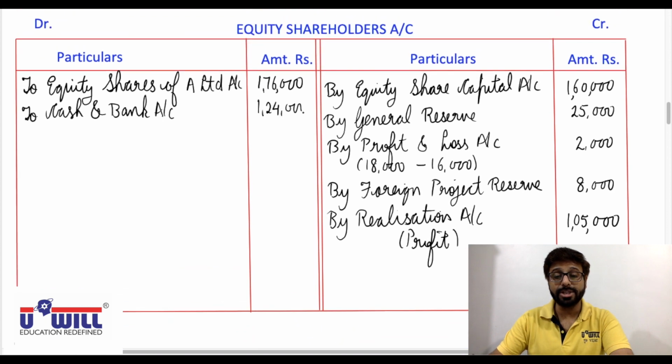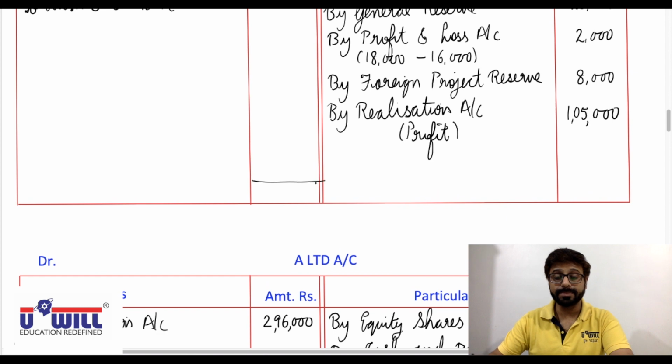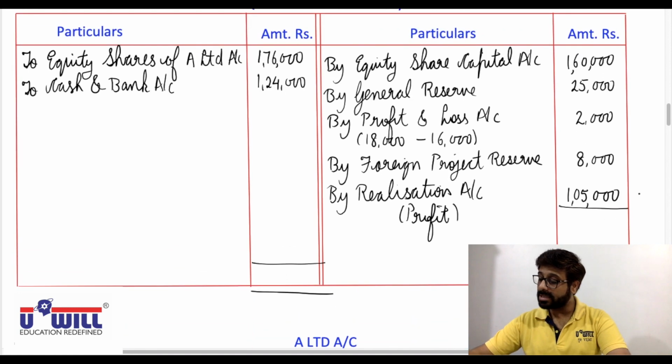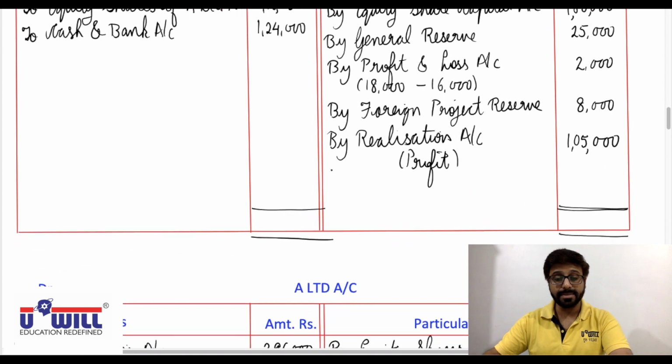And finally, equity shareholders must tally, so 1,76,000 plus 1,24,000, that is 3 lakhs.